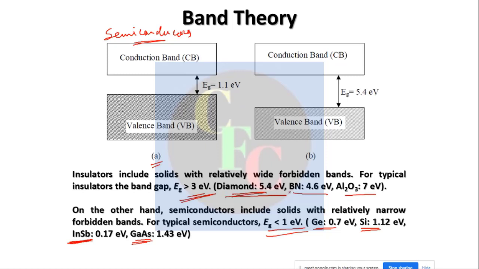These are very good examples of insulators, all with very high energy gaps. Diamond does not conduct electricity even at very high temperatures, but the gaps in semiconductors can be overcome by supplying a small amount of energy. So this is our band theory about semiconductors, or I should say solids, and we are interested in semiconductors.